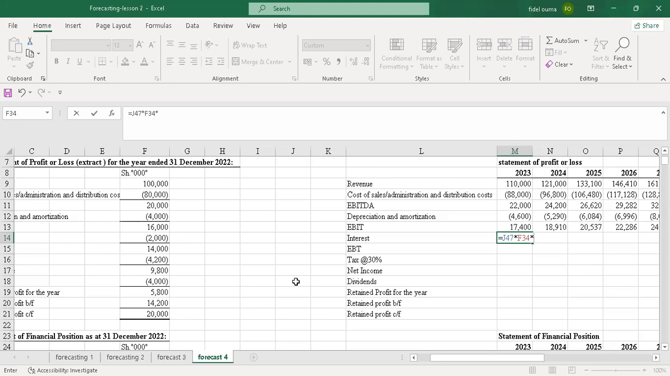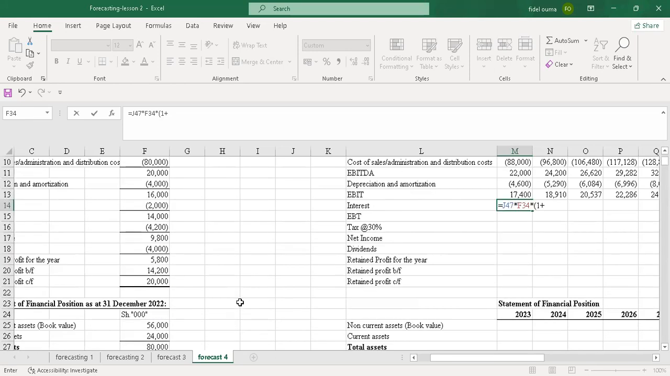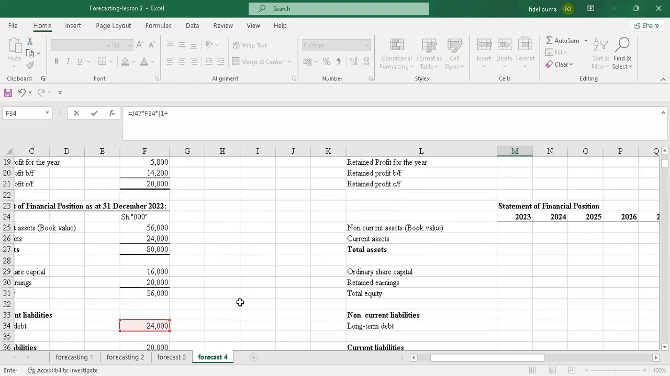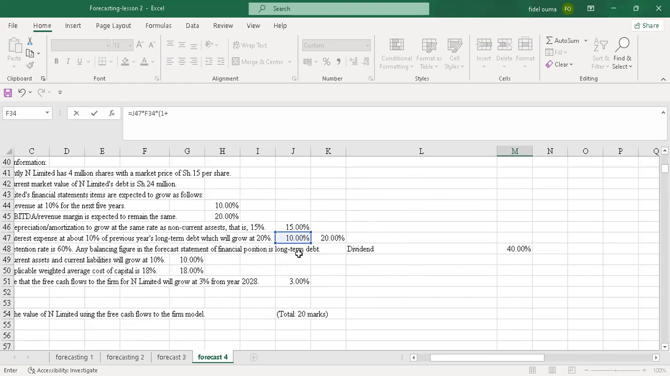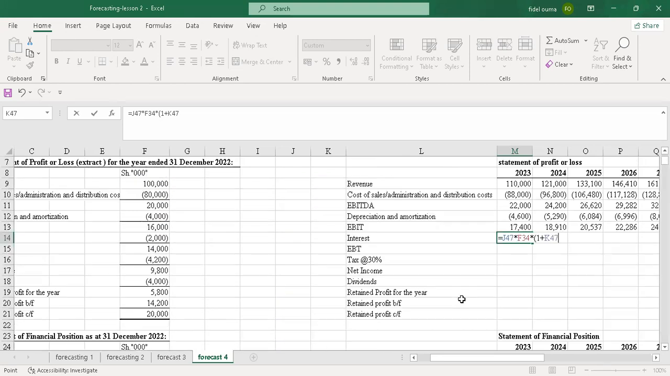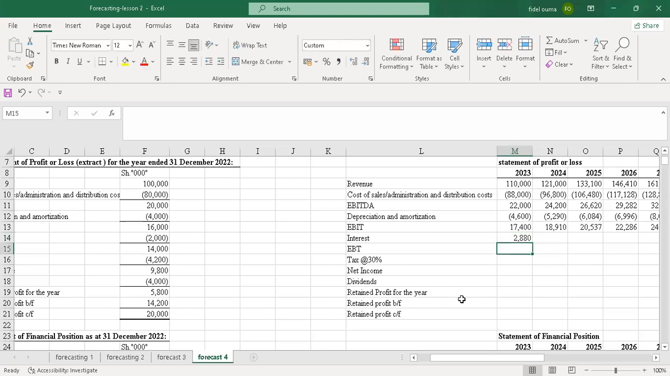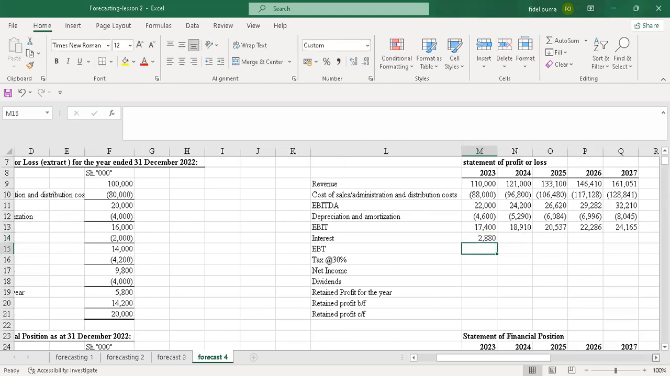This will have to grow at the rate of 1 plus the 20%. So let me see. Yeah, so we'll have 2880. But I want this to be negative, so I'll put a negative sign here for the interest. So I'll have negative 2880.